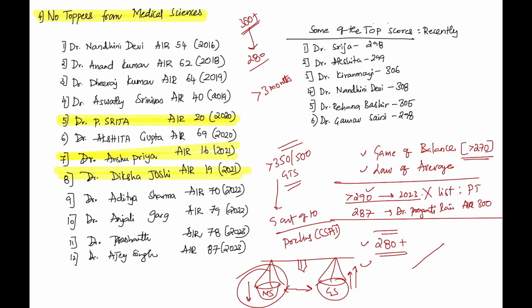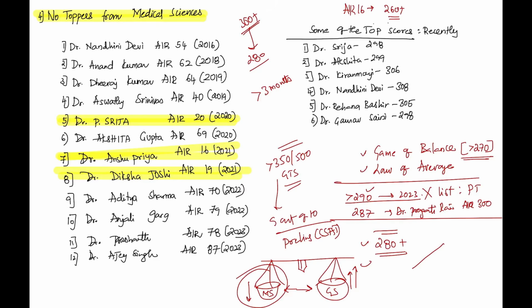Okay, so UPSC is a game of balance. It's a law of average. Don't always aim for 300 plus. Just be optimistic. Even if you score 280, there are doctors who are performing well. For example, Anshupriya scored All India rank 16, the best rank so far in medical science optional. She scored 260 plus in medical science. She has realized the importance of balancing things.